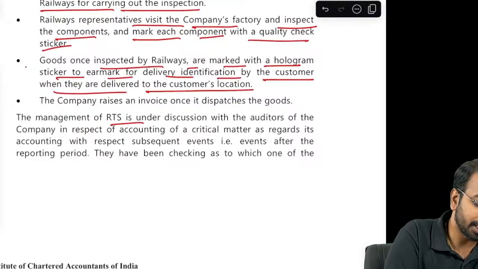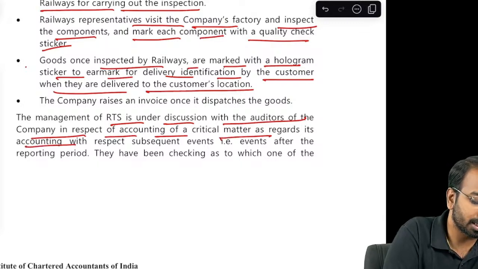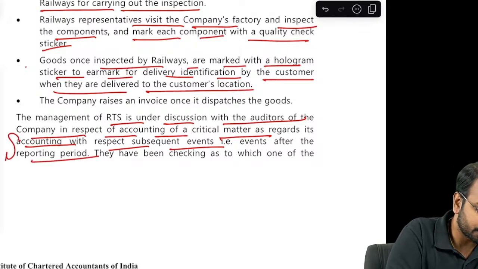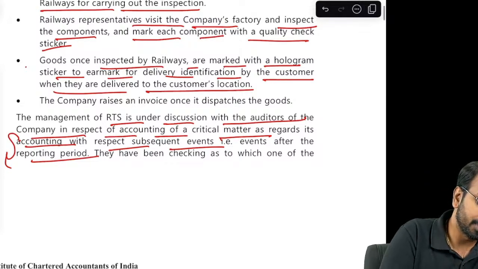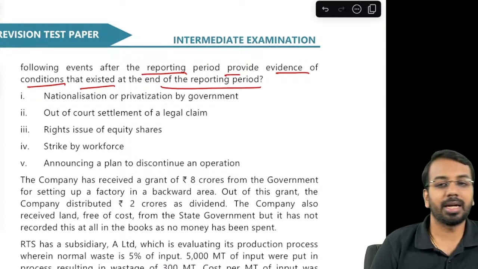The management of RTS is under discussion with the auditors of the company in respect of accounting of a critical matter as regards its accounting with respect to subsequent events after the reporting period. Now here, subsequent events after the reporting period, we didn't find anything in the MCQ. They have been checking as to which one of the following events after the reporting period provide evidence of conditions that existed at the end of the reporting period.